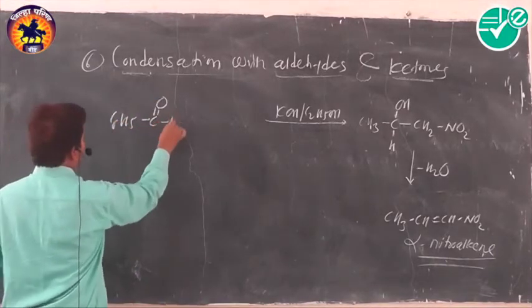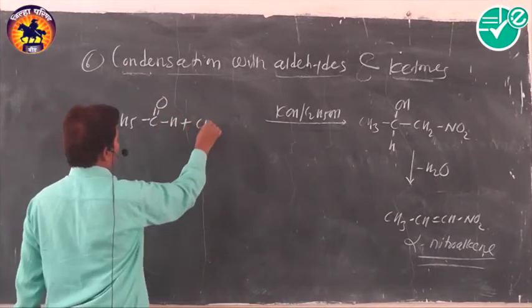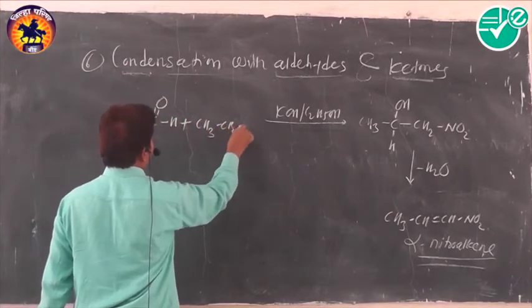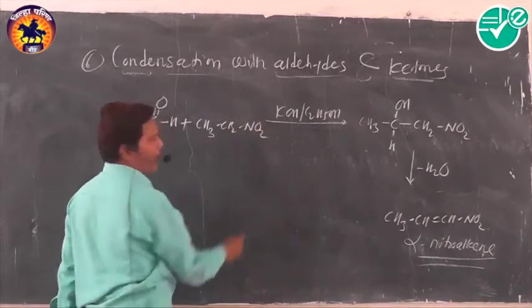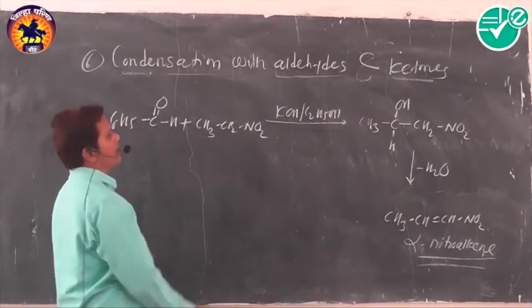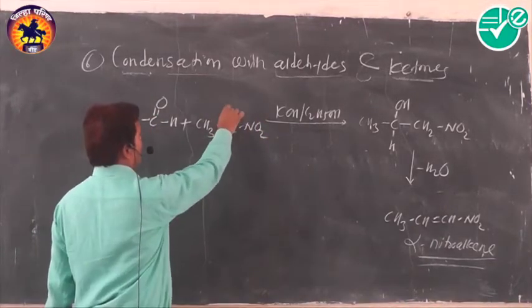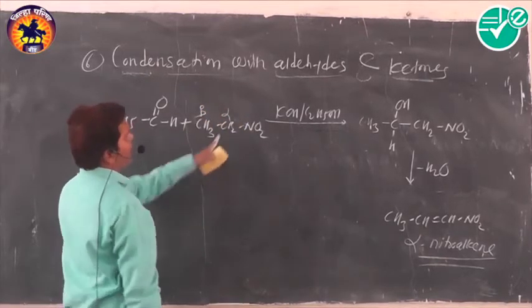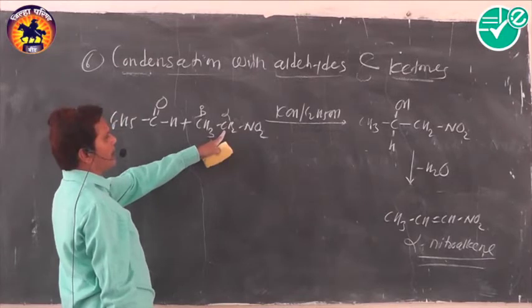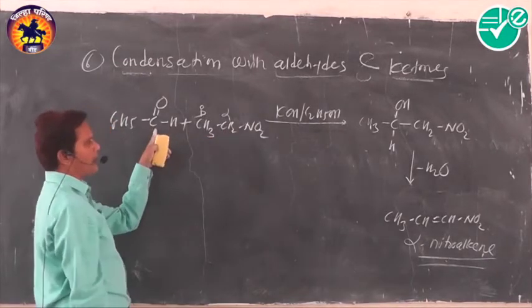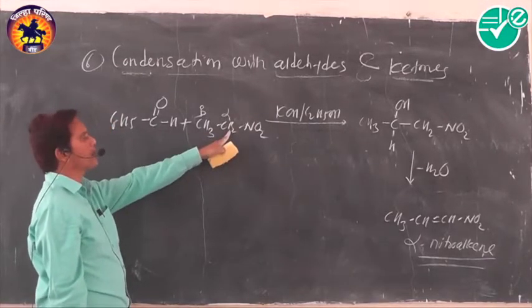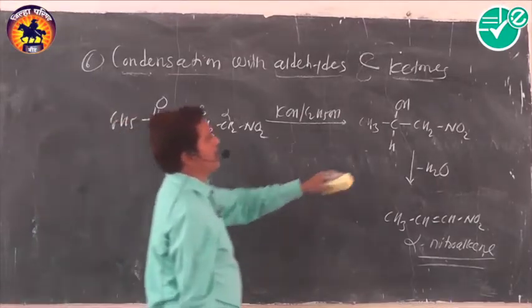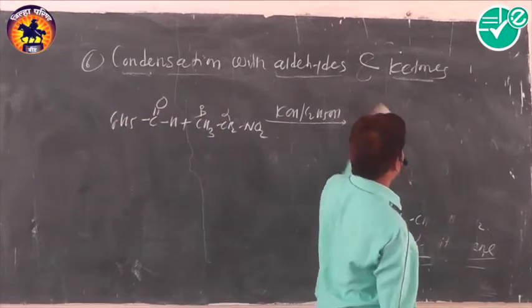Benzaldehyde. When this benzaldehyde reacts with, suppose, nitroethane, in nitroethane, which hydrogen is said to be the alpha one? The one present on the alpha carbon, very near to that nitro group, and that's why we can call it the alpha hydrogen atom. This alpha hydrogen atom containing carbon will get attached to the carbonyl carbon, and the alpha hydrogen atom gets migrated to that oxygen atom. The reaction is carried out in this way.